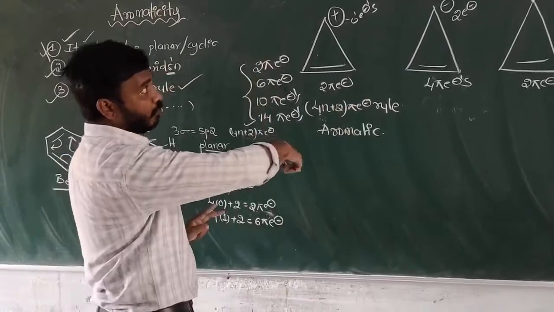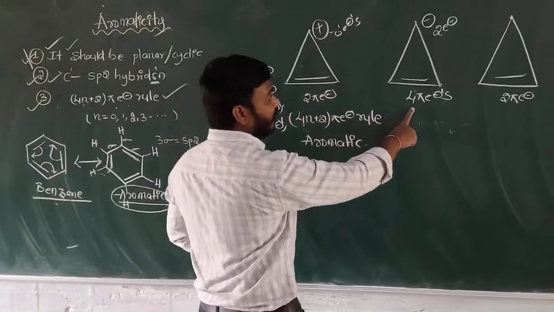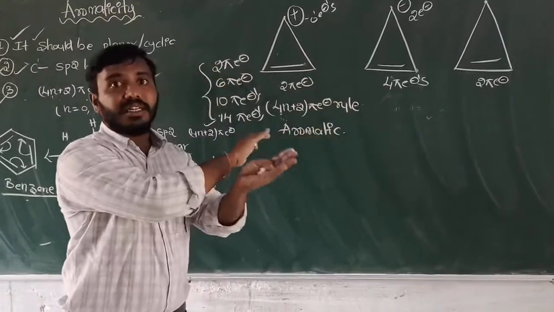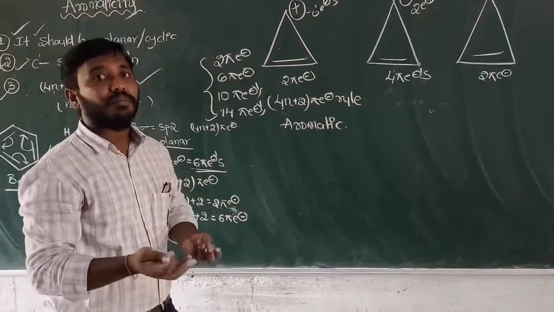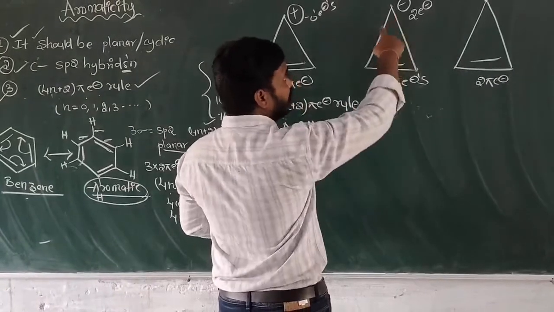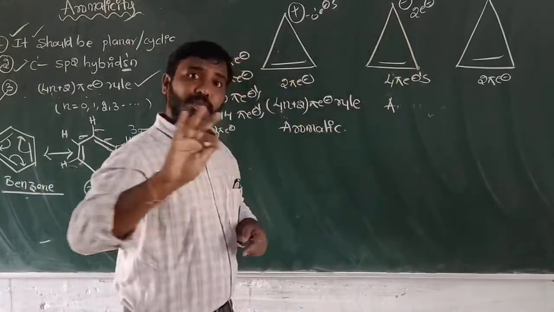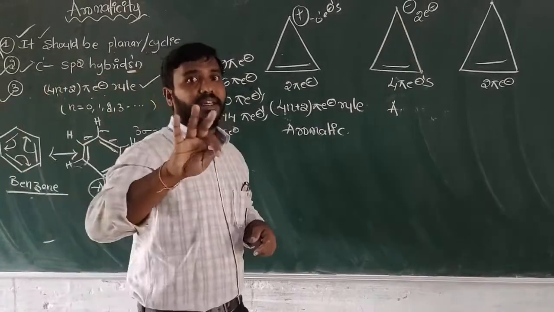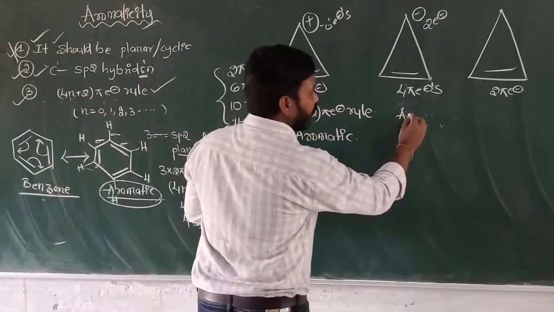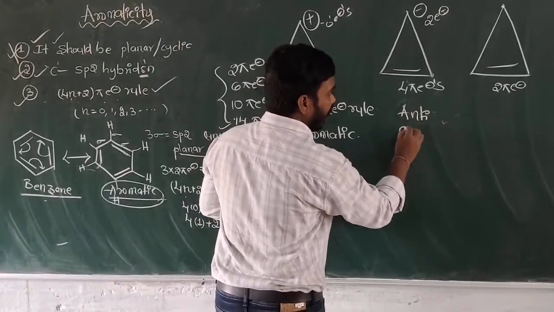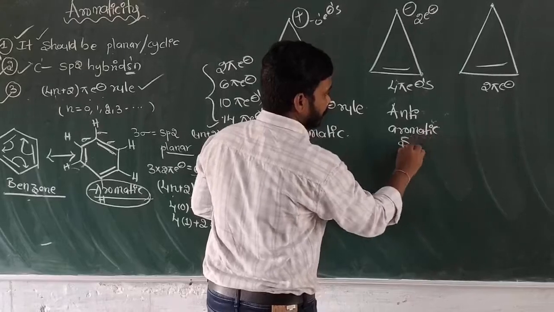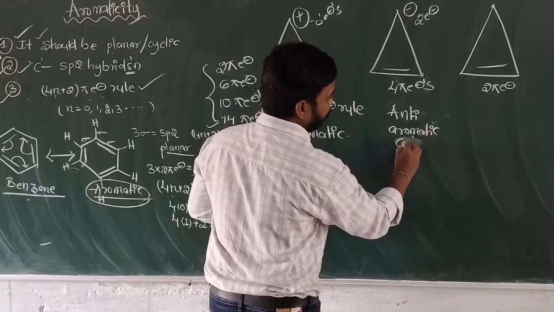That is aromatic compound. And the second structure is having 4 pi electrons, in between 2 and 6. In between 2 and 6 means it does not follow the Hückel rule, 4n plus 2 pi electrons. So it is an anti-aromatic compound, because all 3 carbons have sp2 hybridization and a planar structure, but it does not follow Hückel rule. So that means it is anti-aromatic compound. Sorry.